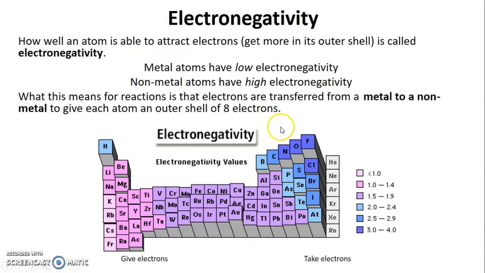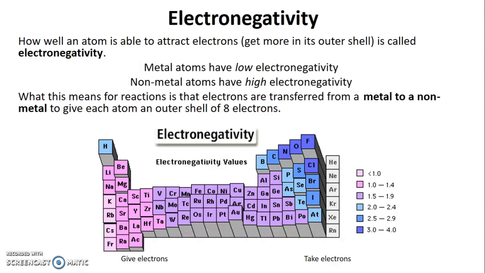Right? Because they're likely to take an electron on, they're going to become anions. And over here, they're going to give up an electron, right? And electrons are negative, so once you're giving away a negative, you're going to become positive. So over here, you're going to be cations.